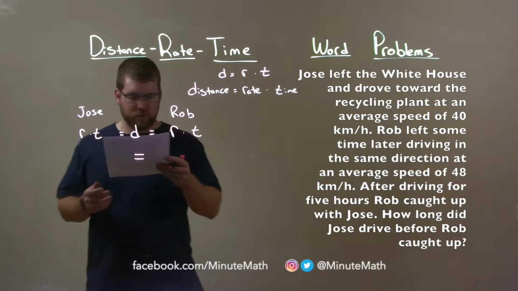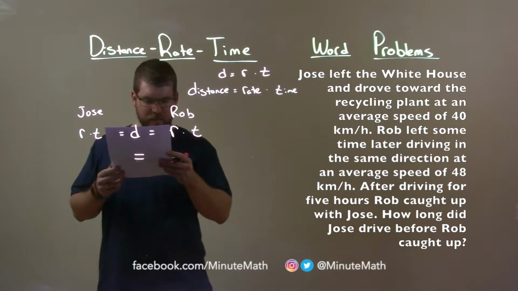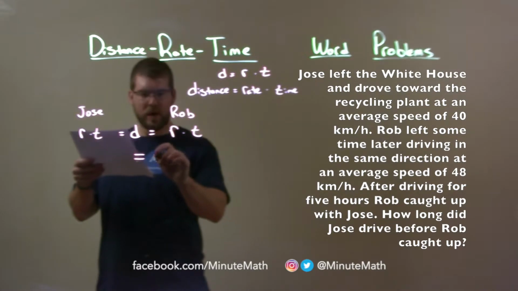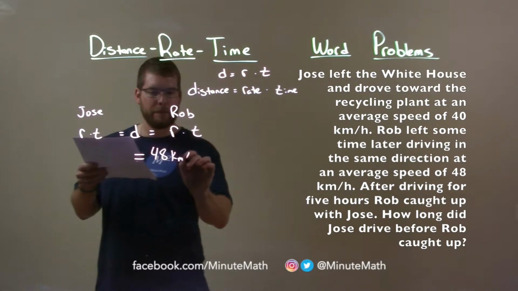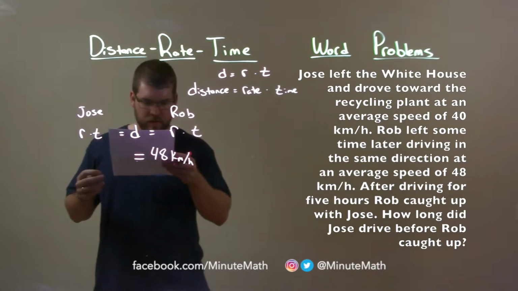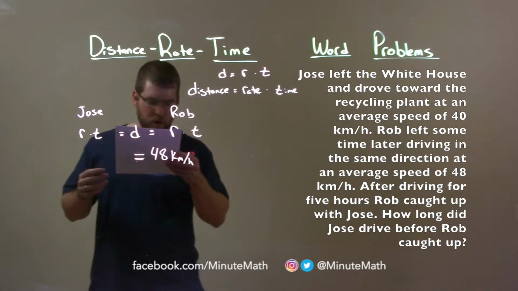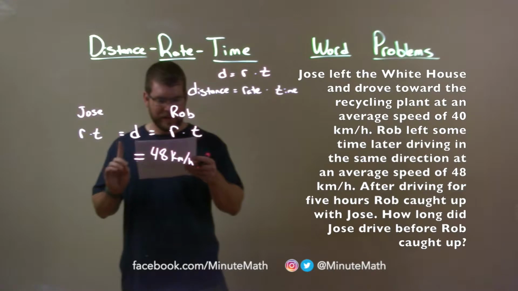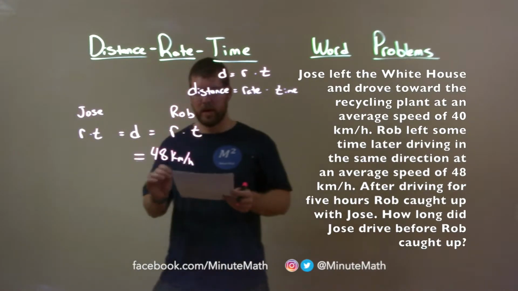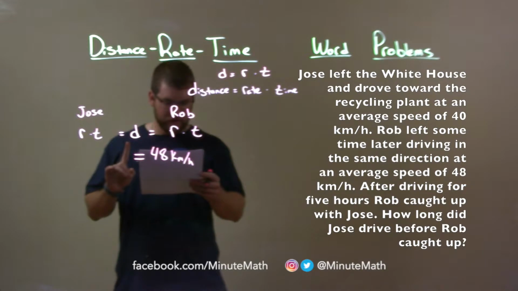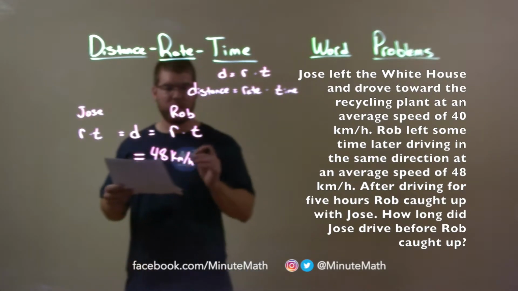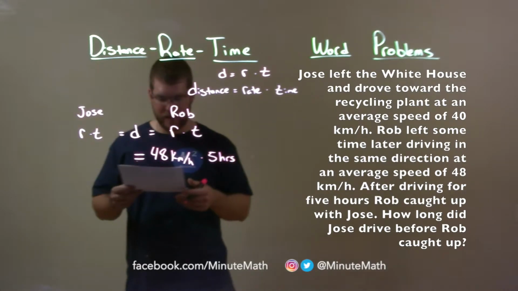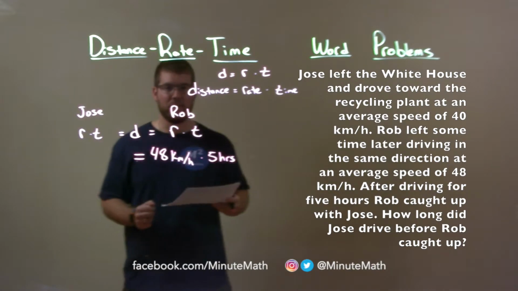We know Rob traveled at some time later, and he traveled 48 kilometers per hour, but after he drove for 5 hours. So Rob left some time later and he drove for 5 hours and caught up with Josie. After he left, he only traveled for 5 hours, and he caught up to Josie. So we have 5 hours here. He covered that same distance. Sometime later, he eventually traveled for 5 hours.